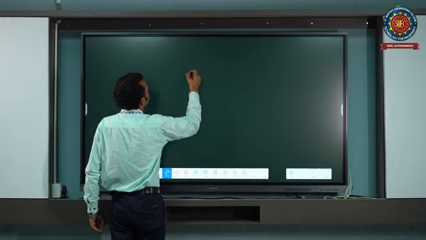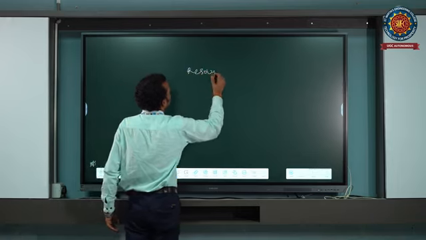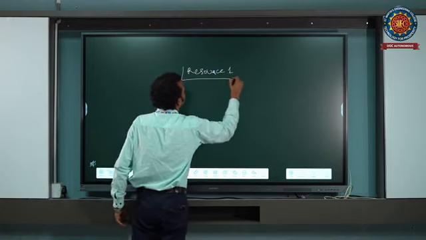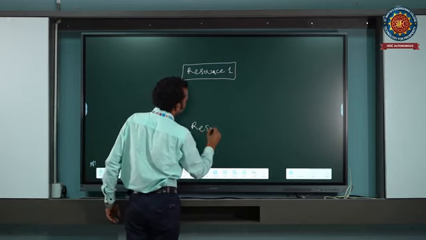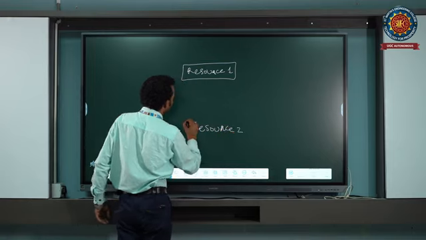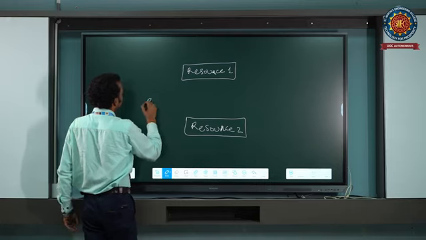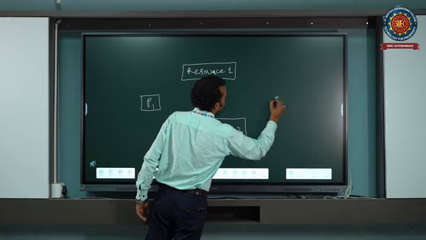First, the resource 1 and resource 2, and here process 1 and process 2 are there.